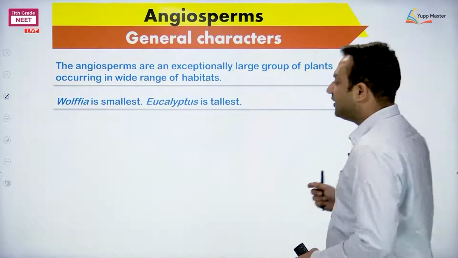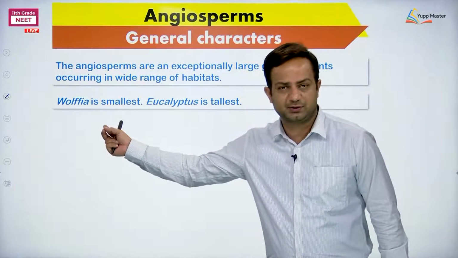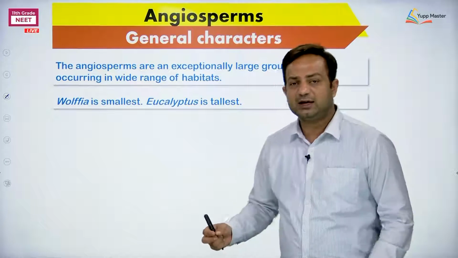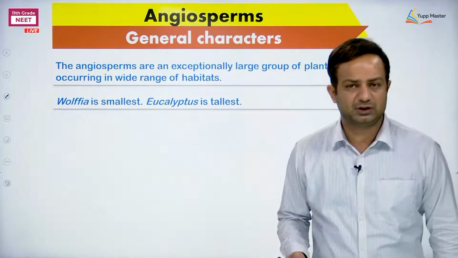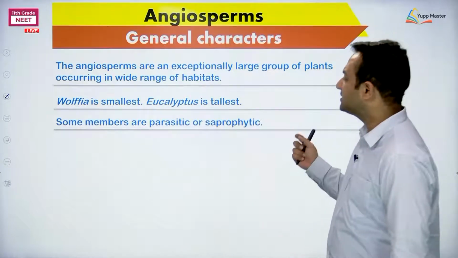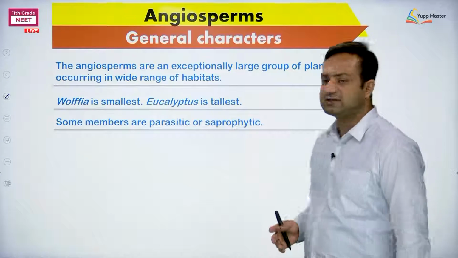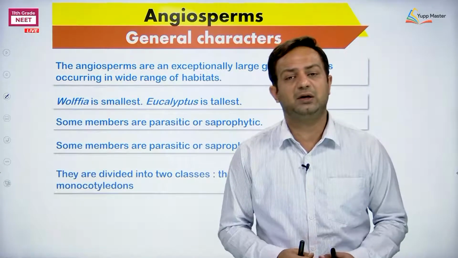Another thing, about the habit, is that Wolffia is the smallest, it may be just a few millimeters. Wolffia is almost microscopic, whereas Eucalyptus is the tallest angiosperm. I am not saying the tallest tree, it is tallest among angiosperms only. Some members are parasitic or saprophytic, and as well we are saying they are divided into 2 classes.